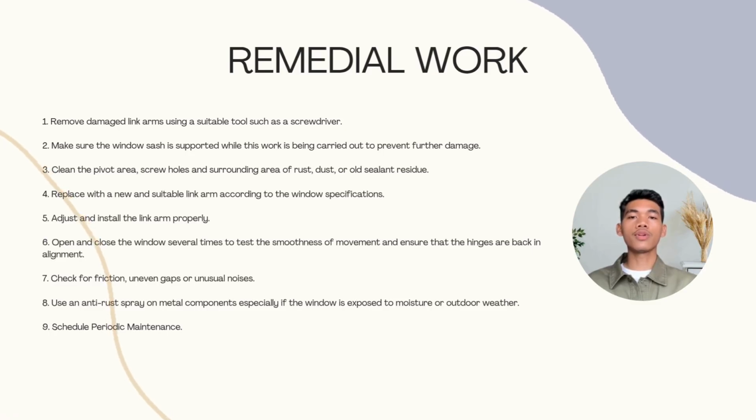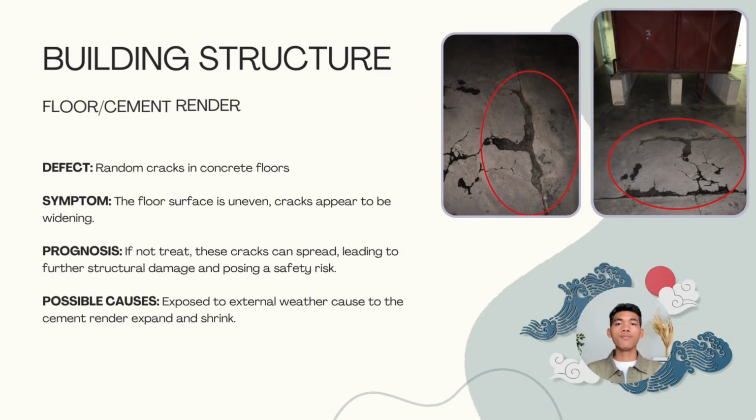Open and close the window several times to test the smoothness of movement and ensure that the hinges are back in alignment. Check for friction, uneven gaps, or unusual noise. Use an anti-rust spray on metal components, especially if the window is exposed to moisture or outdoor weather. Schedule preventive maintenance.